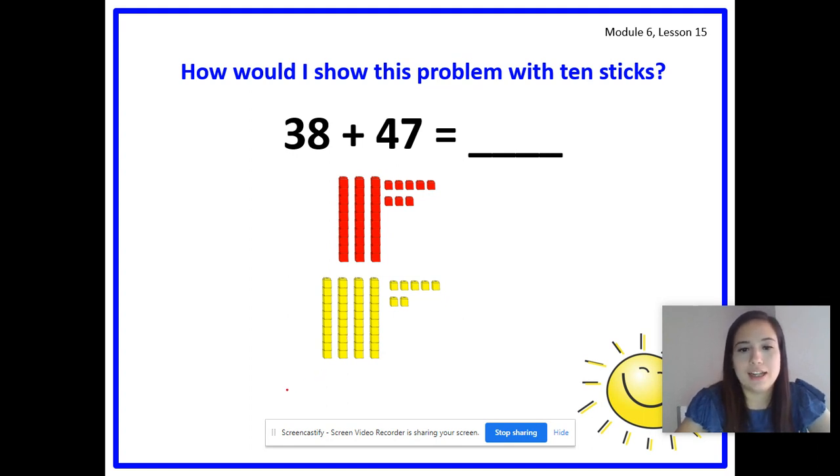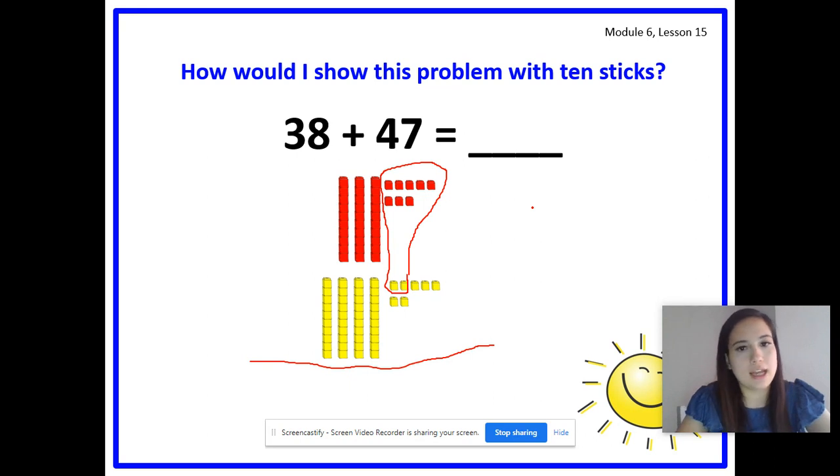Very good. Now, you should have drawn a line and asked yourself, can you make a 10? You're supposed to look at the ones and say, can you make a 10? Well, 8 needs how many more to make a 10? Get ready. 2 more, right? So you should have circled these 2 along with the 8 at the top.